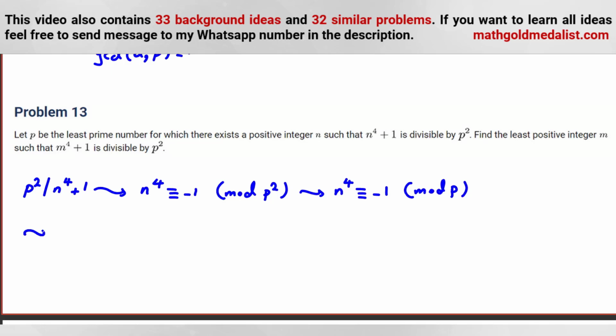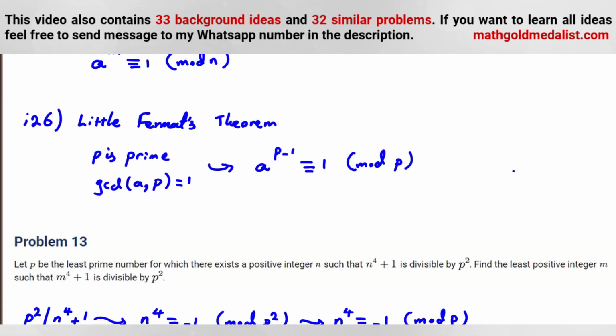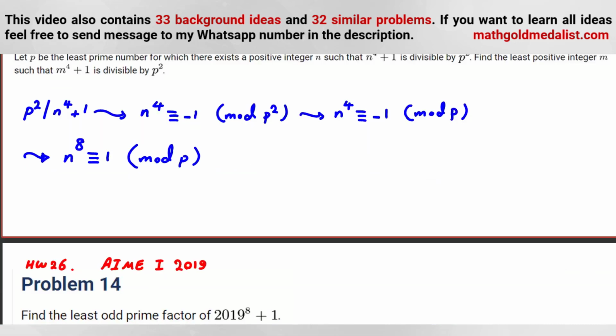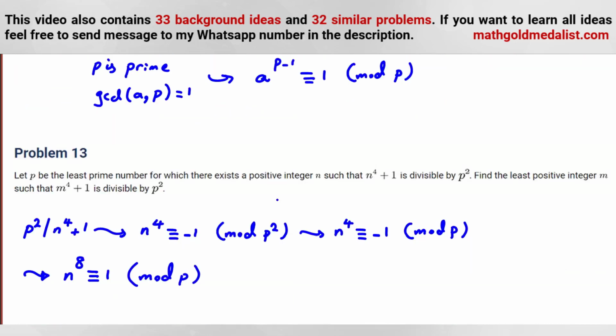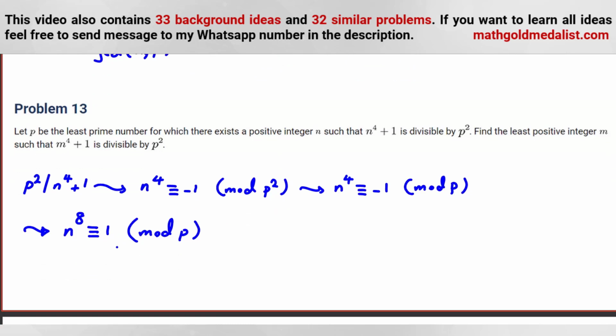And then we can say, if we raise to the power of 2, n to the 8 is 1 mod p. Let me tell you something: homework 27, 28, 29. Try to also prove this one, the proof of Little Fermat's theorem. The idea is useful, and for Euler's theorem we should also use the same idea. So n to the 8 is 1.